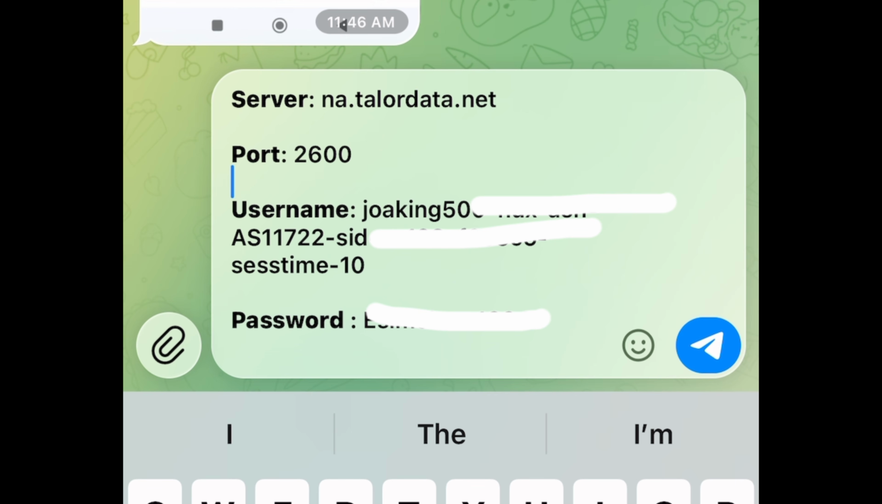So it is very simple. What you're changing on this is actually the port and the username. Your password is already there. Then the server is now.talordata.net. So that is how to connect it on your Super Proxy.